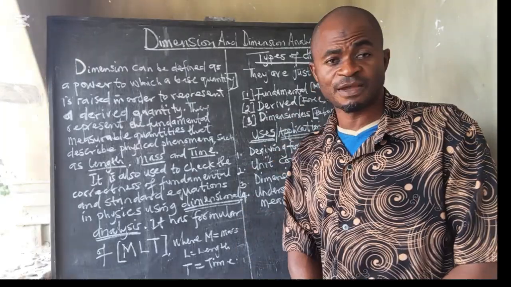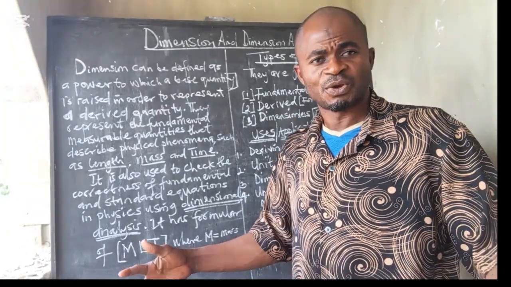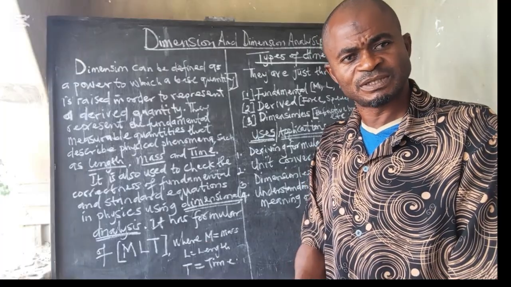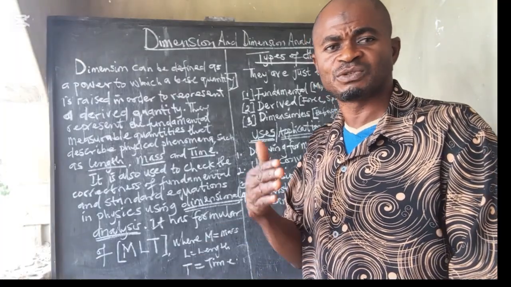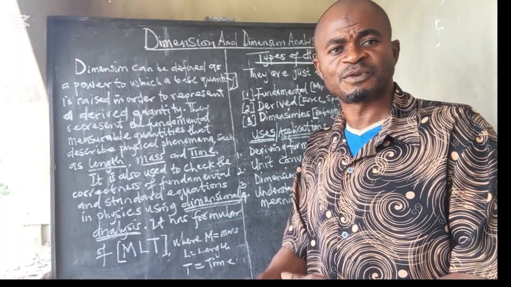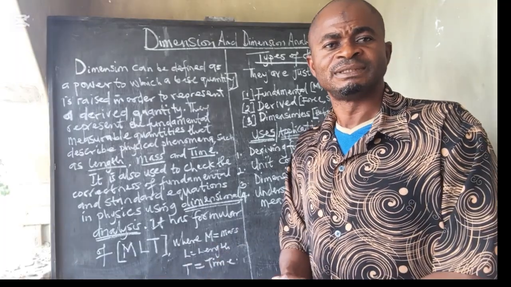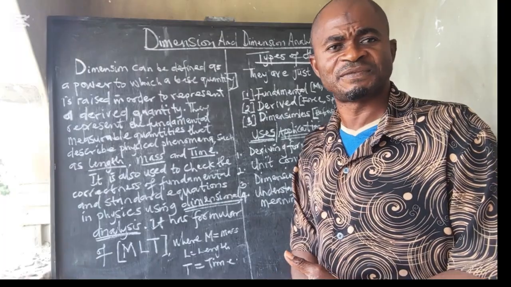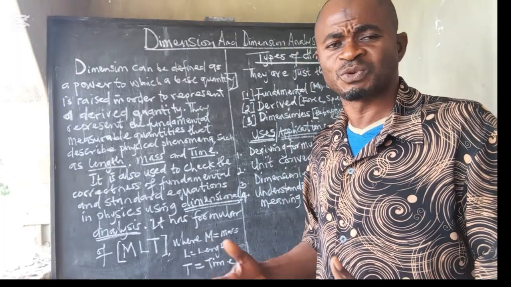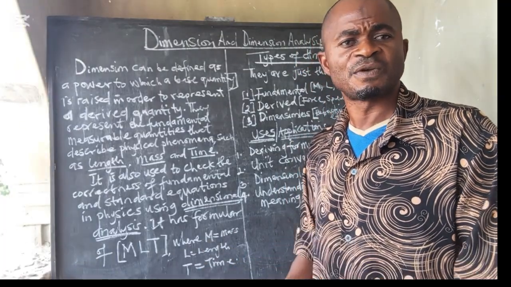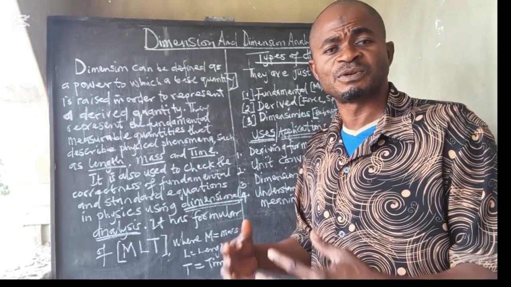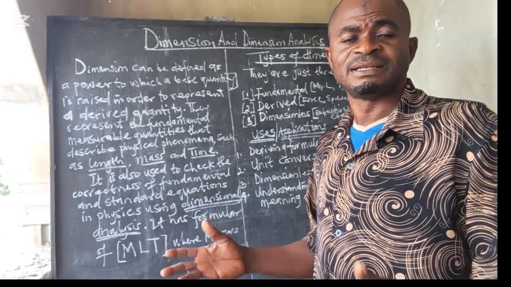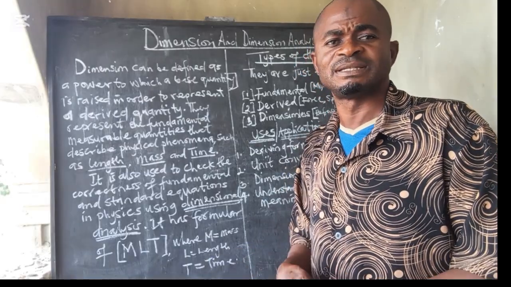The second one is derived. Every one of us knows that the combination of two or more fundamental units will give us a derived quantity. Any moment you combine two or more of these fundamental dimensions together, you are going to have something called derived dimension. When we talk about derived dimension, we talk about the quantity of a force. Then what is the unit of a force? We said Newton. Any moment that you want to find the derived unit of a Newton, it is kilogram meter per second square. Therefore, you should be able to dimension things outside there.